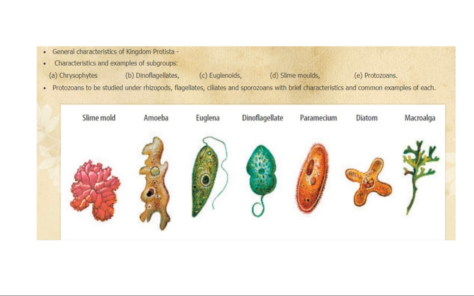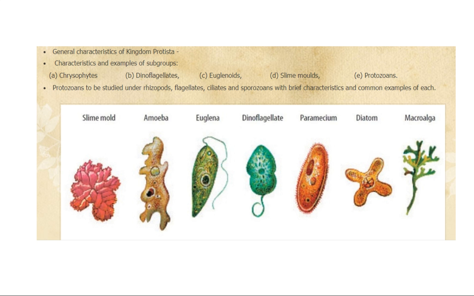part, that is kingdom Protista. All right. So in your syllabus, we have finished till kingdom Monera, and now in kingdom Protista, you have to take up a few things. Although I may explain a little more in detail, you will have to stick to just a few characteristics and two examples from the groups, that is chrysophytes, dinoflagellates, euglenoids, slime molds, and protozoans.